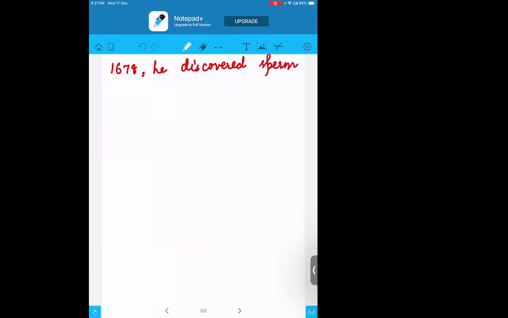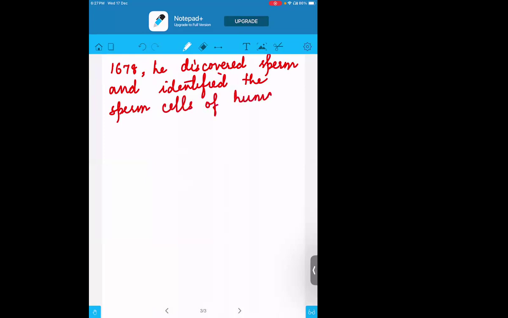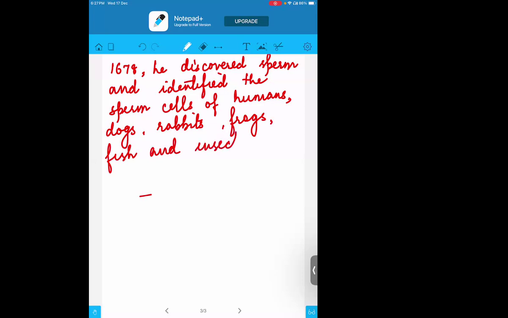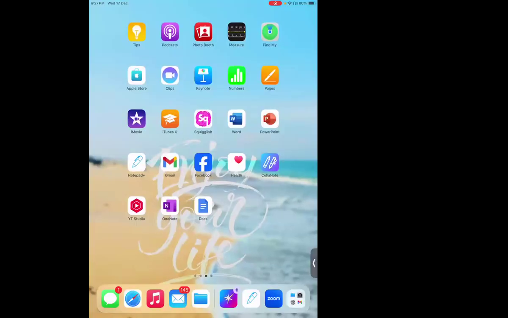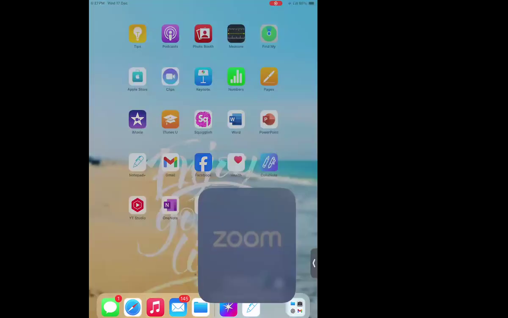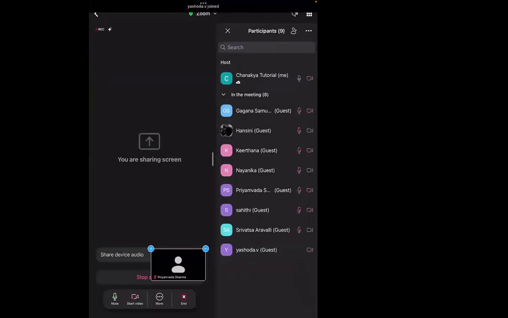Antony van Leeuwenhoek is the person who discovered the sperm in the year 1678, and he identified the sperm cells of humans, and not only humans, but also of dogs, rabbits, frogs, fishes, and insects. So these things were also discovered by Antony van Leeuwenhoek in 1678.